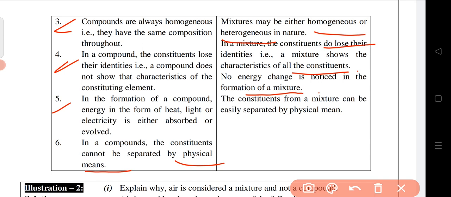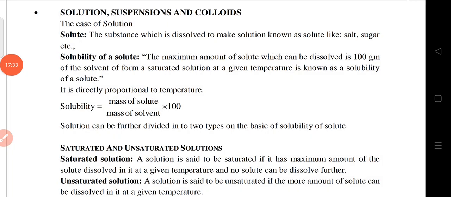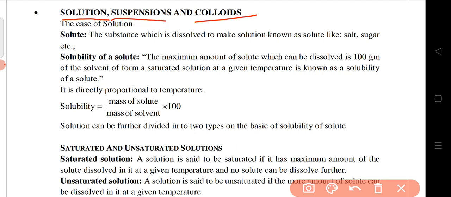I think all of you can understand what is going on over here. So in our next class, we will see different kinds of mixtures, that is solution, that means homogeneous solution, suspension and colloids. So 3 kinds of mixture we will see: suspension, colloid and solution. Solution means homogeneous mixture, that already we have discussed.